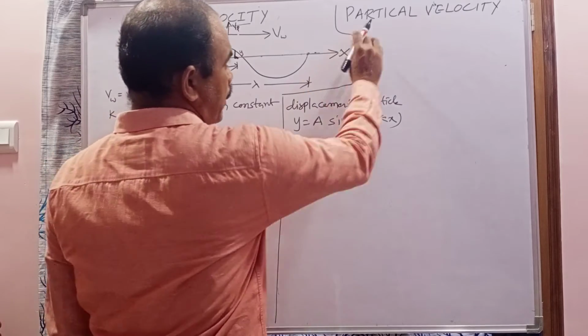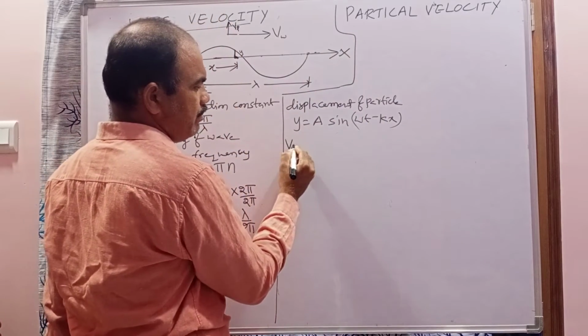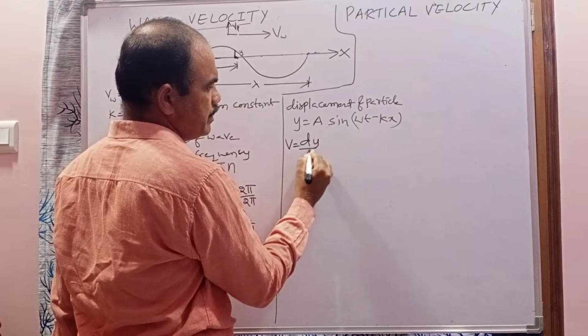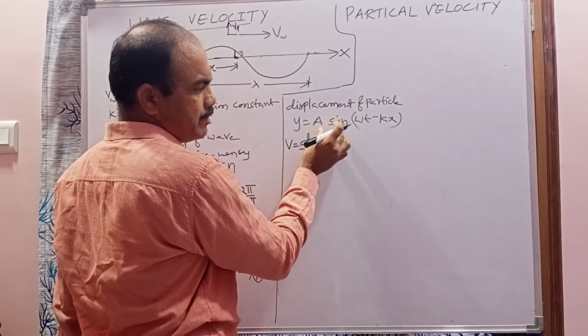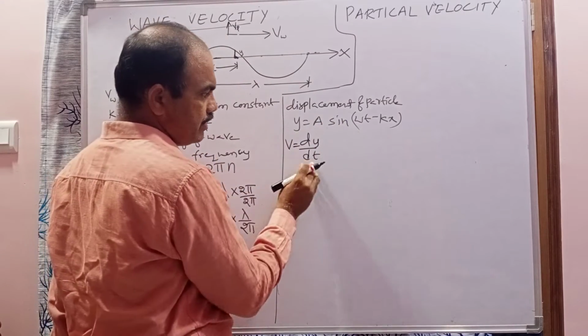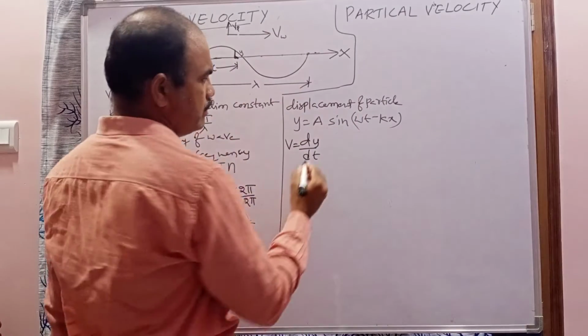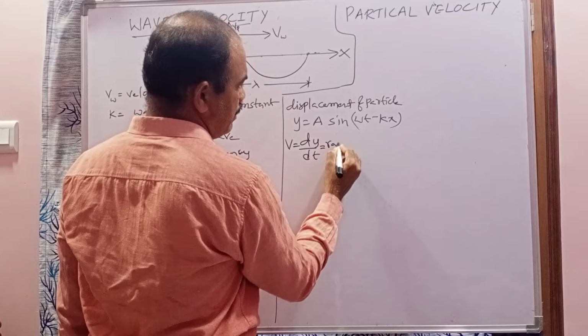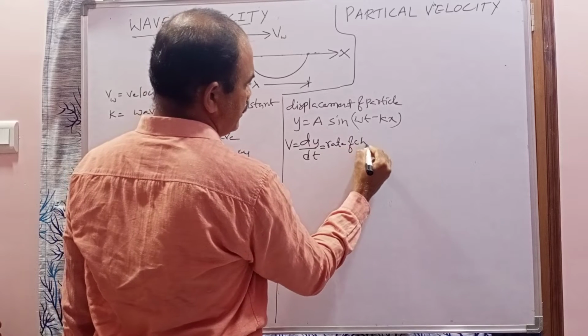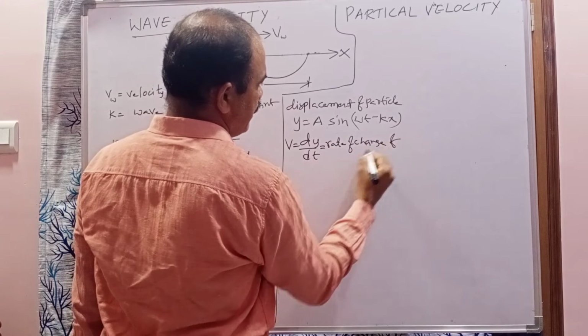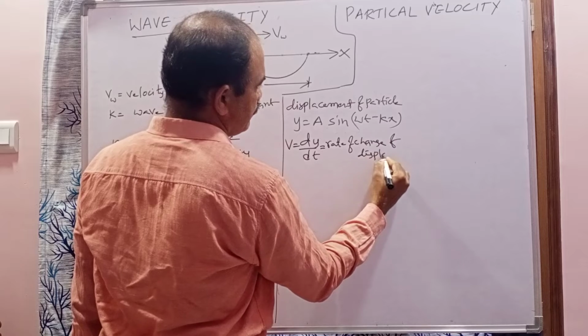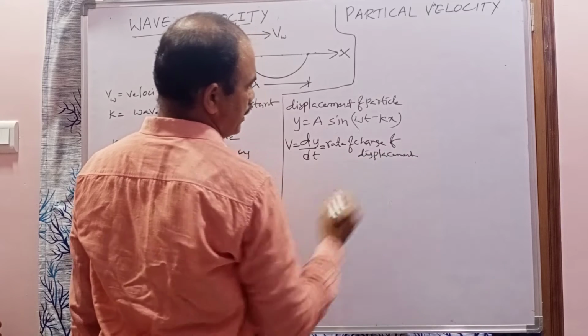Now come to the particle velocity. Particle velocity is nothing but the rate of change of displacement of the particle. When the displacement of the particle is differentiated with respect to time, we get the velocity of the particle. So here dy by dt means the rate of change of displacement of the particle.